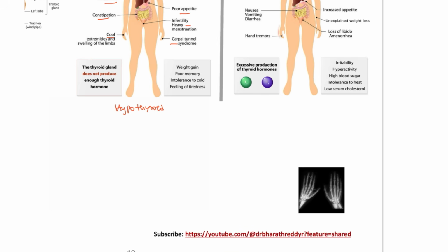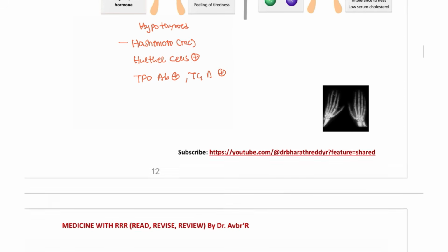What are the possibilities? Hashimoto. Hashimoto is the most common type, where you are going to see the Hurthle cells, and the antibodies involved are the TPO antibodies, thyroid peroxidase enzyme, and the thyroglobulin antibodies that you are going to see.